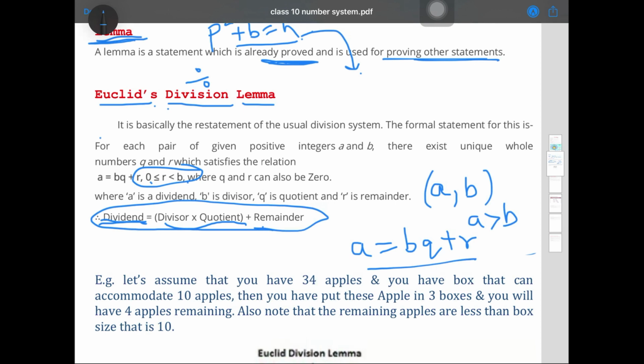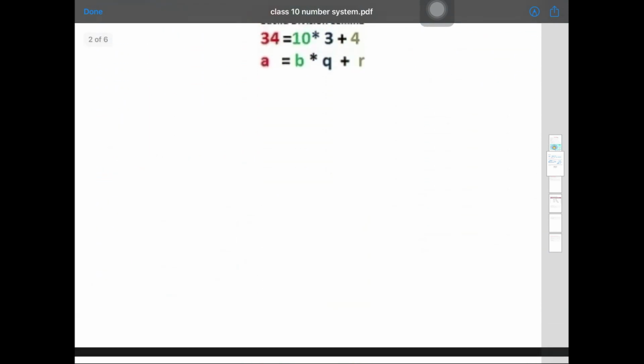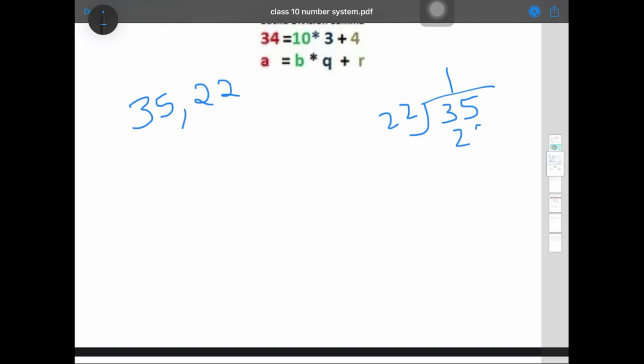Okay, to make this clear, I will give you one example. Suppose you have two numbers, one is 35 and another is 22. Now you can see 35 is the greater number. If you divide 35 by 22, you will get remainder 13.